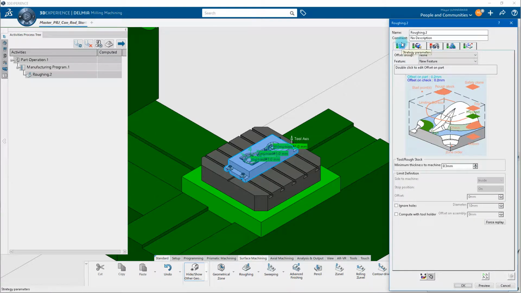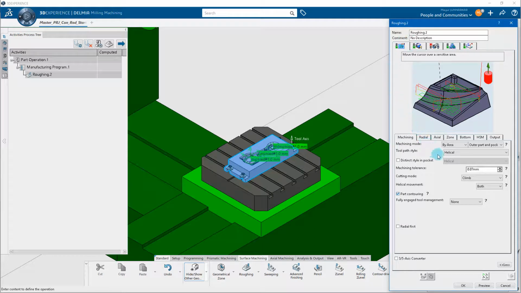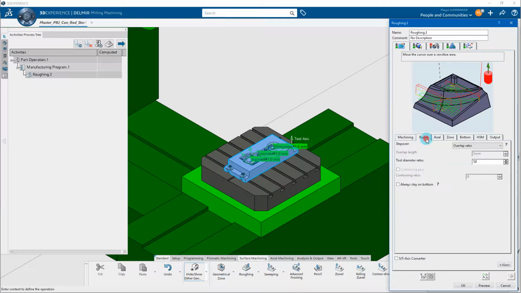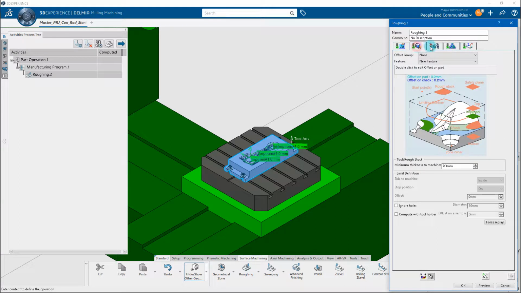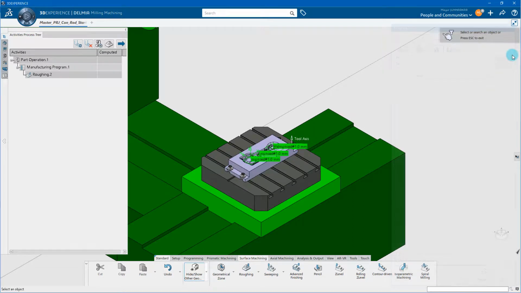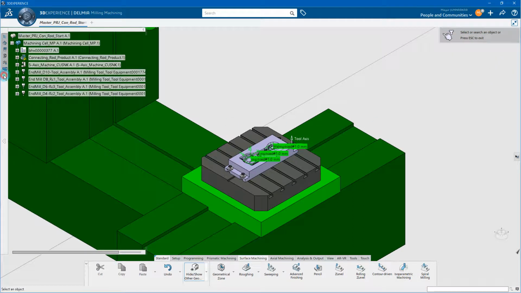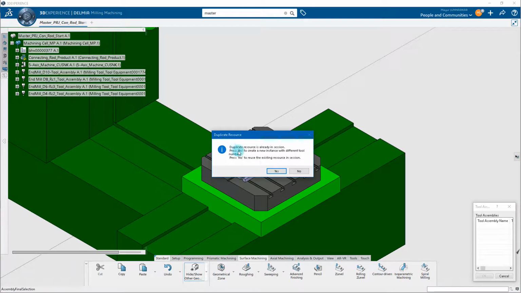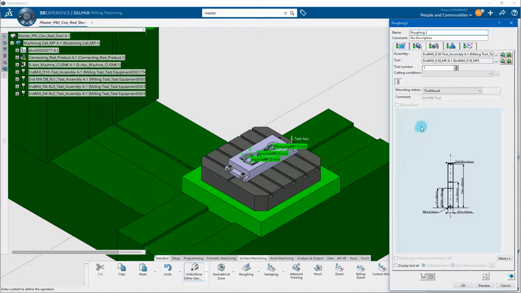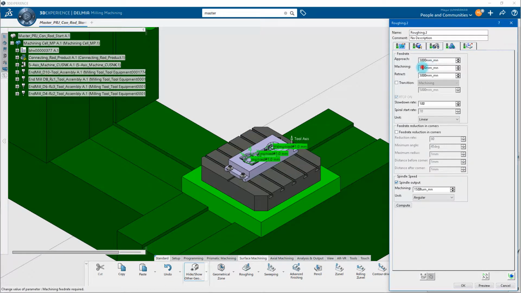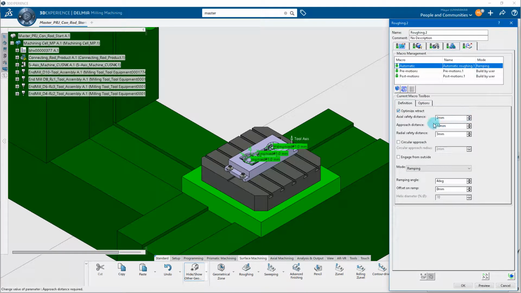Next, we will define the strategy parameters, such as machining tolerance, tool diameter ratio, and the maximum depth of cut. After defining the strategy parameters, we will select the tool. Upon selection, the tool name and its properties are displayed in the dialog box. We will specify the feed rate and spindle speed. We will now define the pre- or post-motion macro.